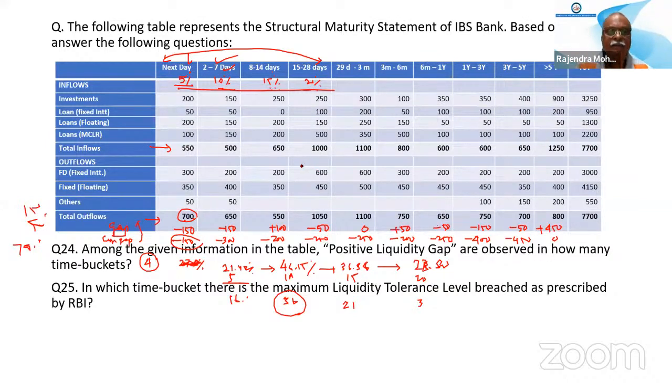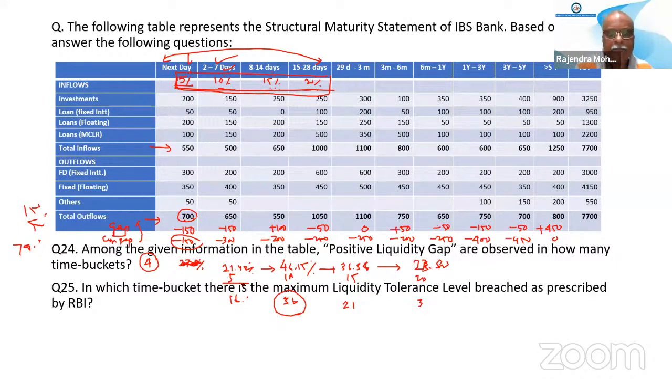After that, you forget. Don't worry about Macmillan. No, they have given only the buckets, sir. They have not given the percentage of tolerance level. Definitely it has to be given somewhere. If it is not there, it might be something else which has been changed. So the RBI prescription is this one, till now also. You remember this 5, 10, 15, 20. You cannot forget this one. This is the prescription. Okay.